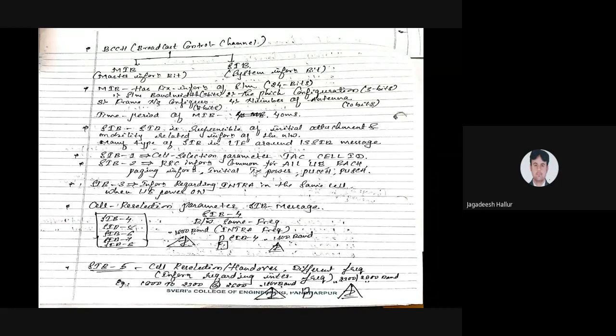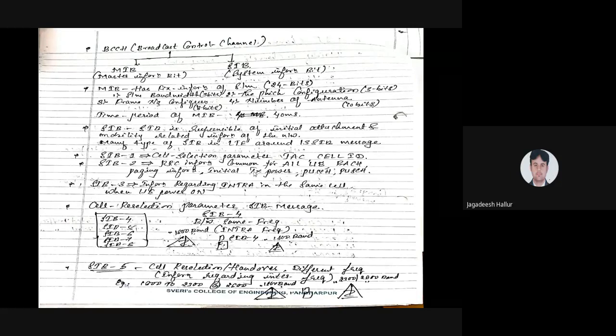And system information bit 2 has to be taken care of by the user equipment. User equipment is nothing but when you start using the smartphone. Once you start accessing the network, we require one channel that is called the random access channel.